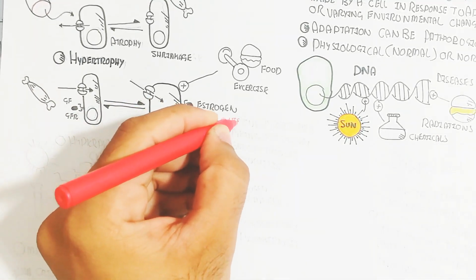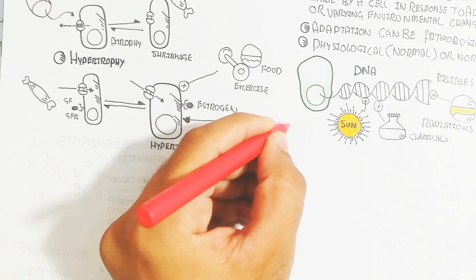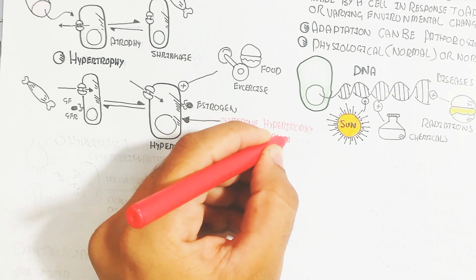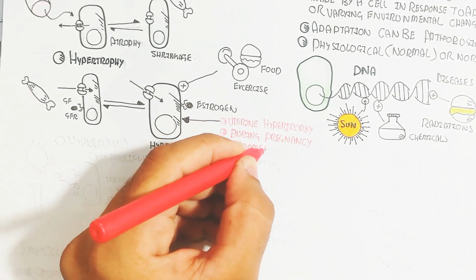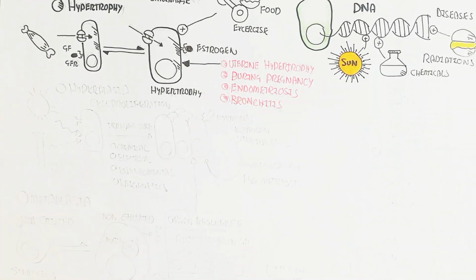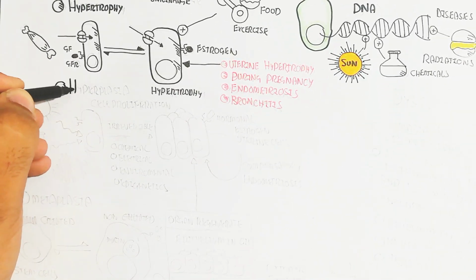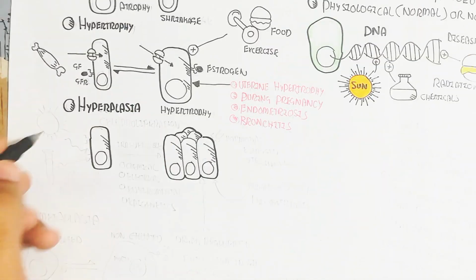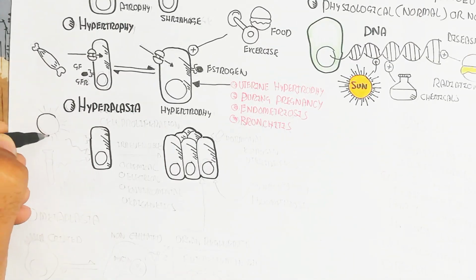Uterine hypertrophy occurs during pregnancy, endometriosis and bronchitis, and this hypertrophy can be beneficial or harmful. Like the growth of muscle is beneficial, while endometriosis and bronchitis are harmful.